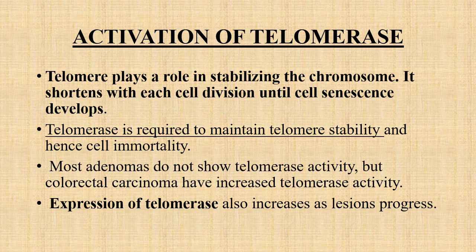The telomerase is the enzyme required to maintain telomere stability, hence cell immortality. Most adenomas do not show telomerase activity, but colorectal carcinomas have increased telomerase activity. So, expression or activation of telomerase will increase lesion progression.